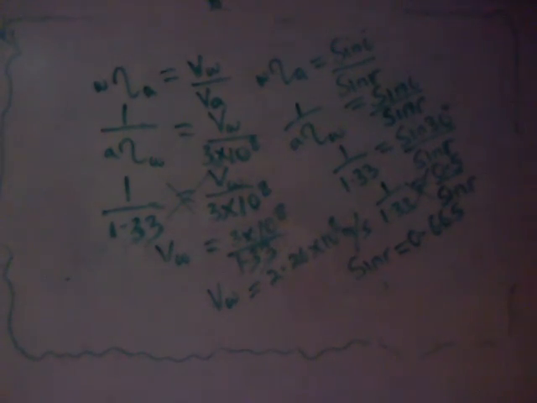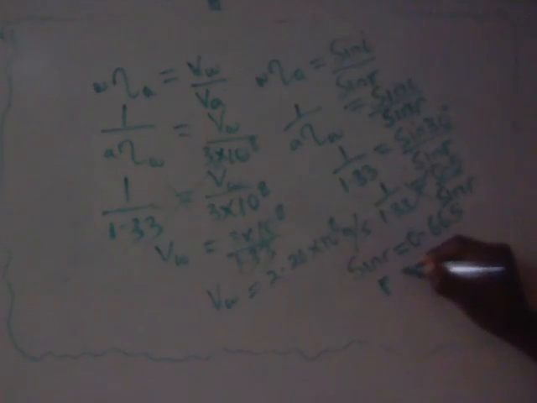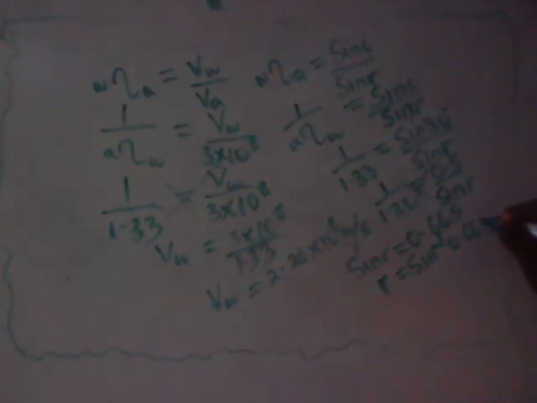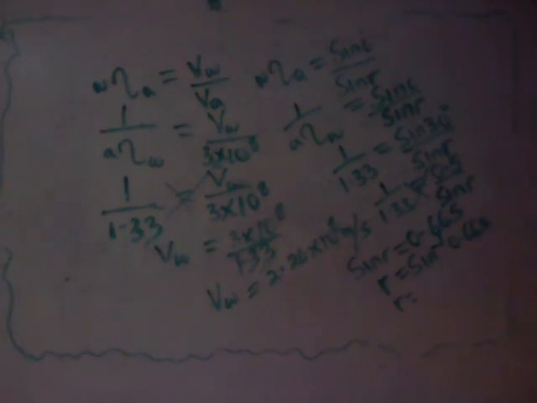So I'll make r the subject, small letter r, which is the angle of refraction we're looking for. So small r equals sine inverse or arc sine of 0.665, and that gives us 41.68 degrees.